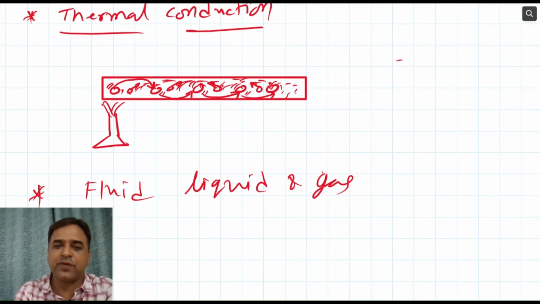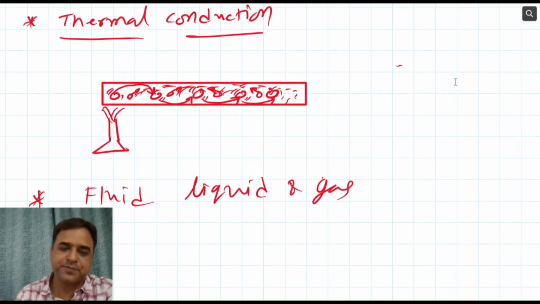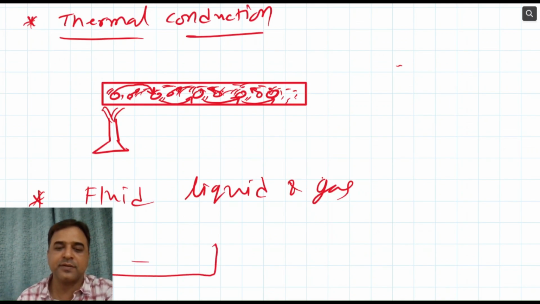Suppose you are taking this kind of liquid and we are heating it from its bottom, what will happen? These liquid particles will gain energy, and the particles themselves move from one point to another.